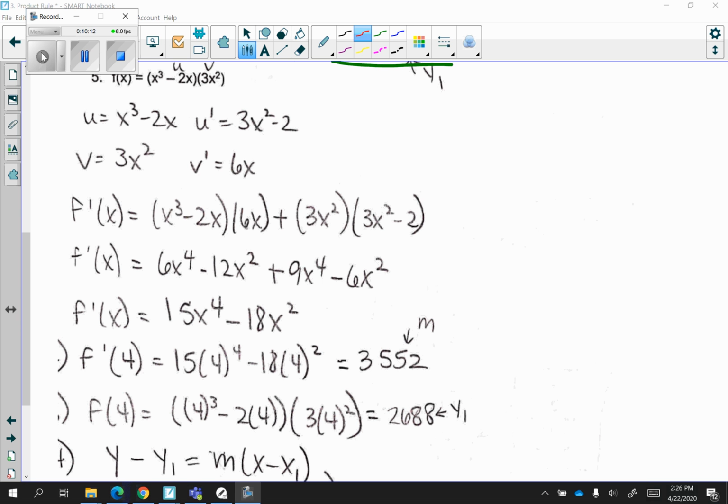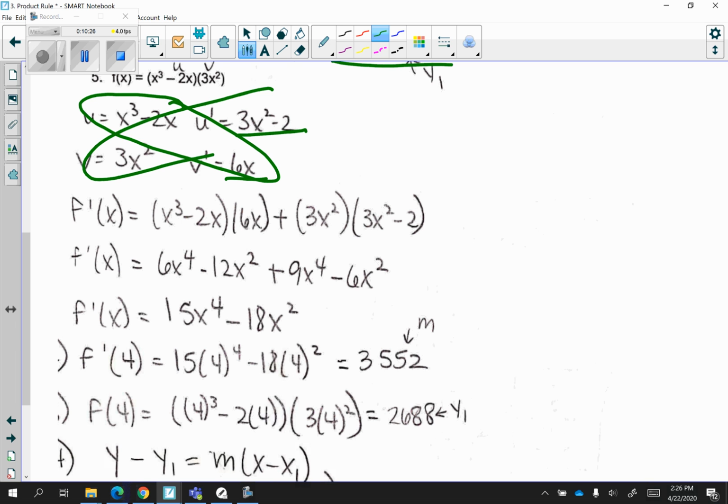All right, so here are the answers. So again, I represent u as x cubed minus 2x, v as 3x squared. I found the derivatives of both, 3x squared minus 2 and 6x. I multiply on the diagonals, and then I add them together. So I'm left, after combining all like terms, with this as my derivative, 15x to the fourth minus 18x squared. And again, feel free to pause the video at any time if you want to see the math.